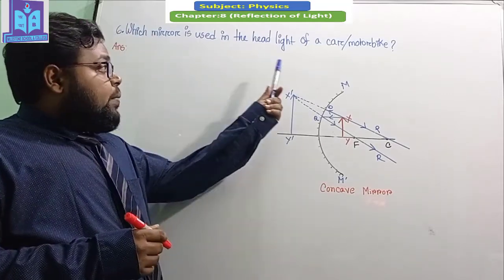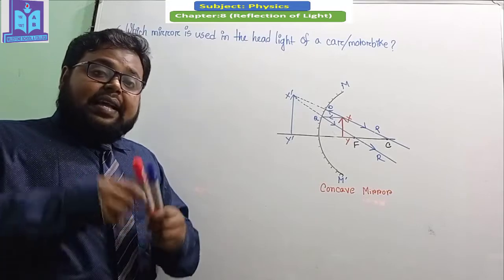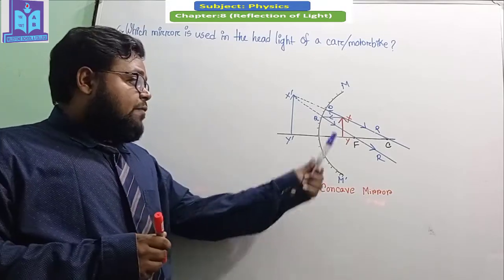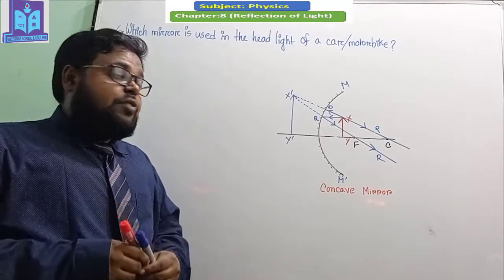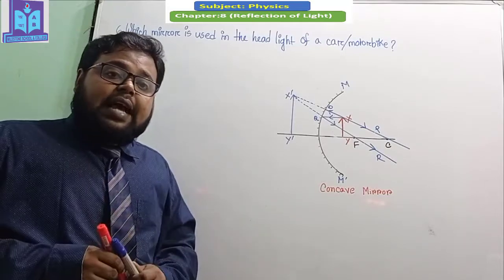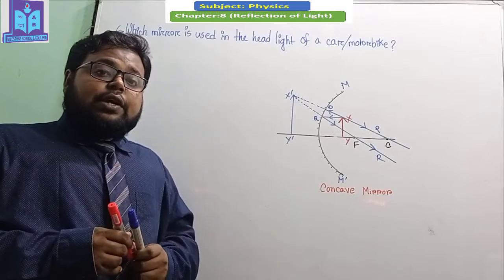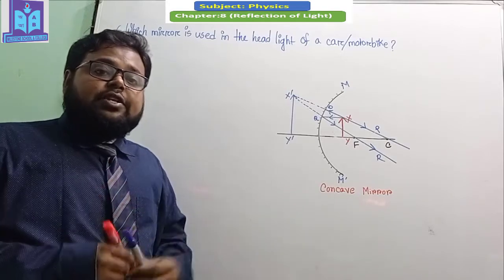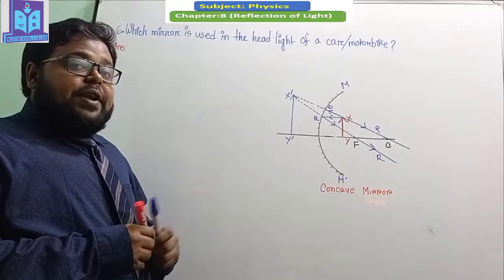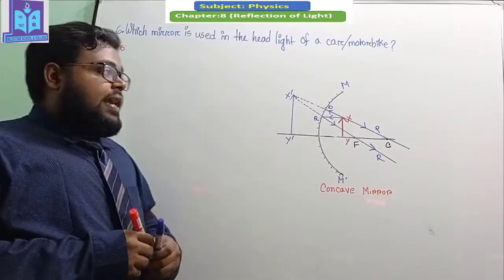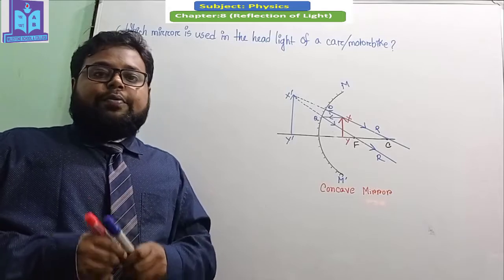In a car or motorbike, the headlight is placed very close to the focal point, which creates a very large reflection, and then all the reflected rays scatter in all directions, and that's why a concave mirror is commonly used in the headlight of a car or motorbike.